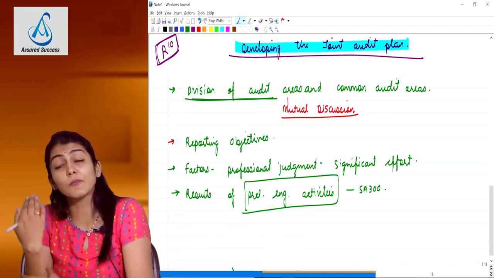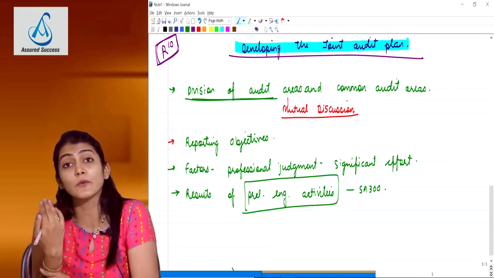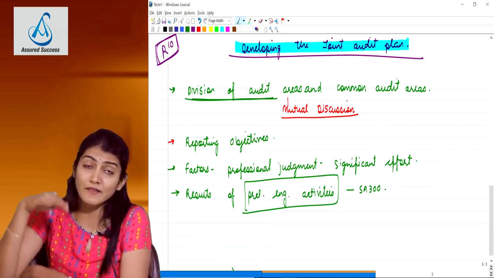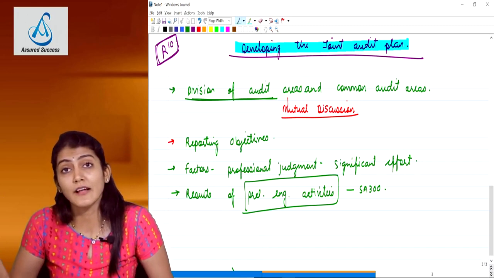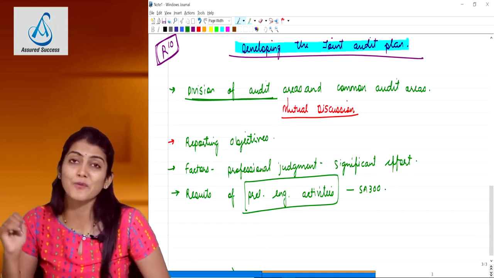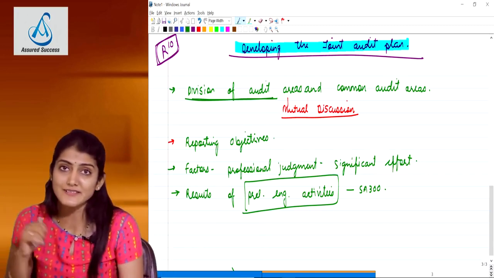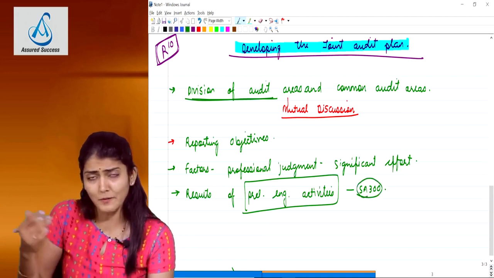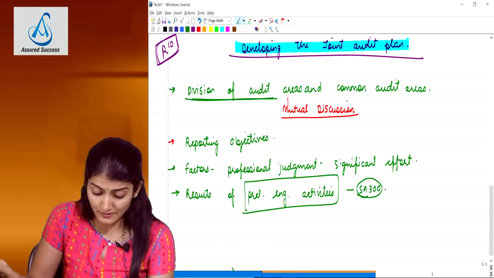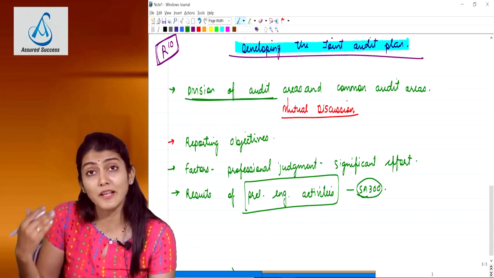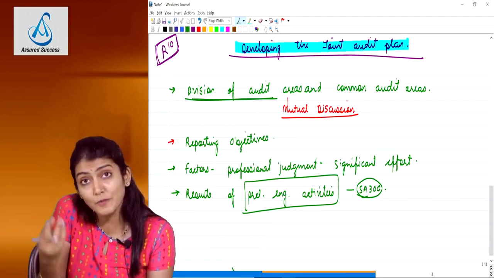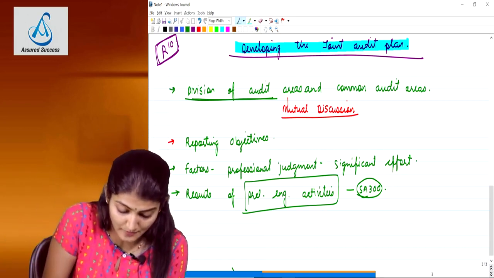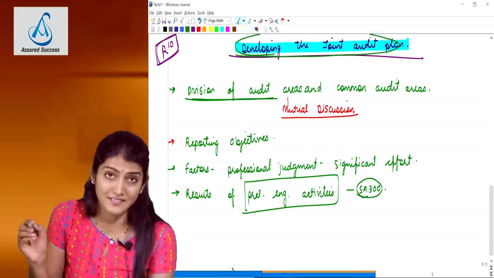And then two additional points for an initial audit engagement, NOC and KOC. No objection certificate, if any, from the predecessor auditor, and knowledge of the client's business, as it is the first time that you are doing the audit of the financial statements. So that you will find in SA 300, planning an audit of financial statements. So the results of the preliminary engagement activity should also be taken into consideration while developing the joint audit plan. Please keep the question in mind.